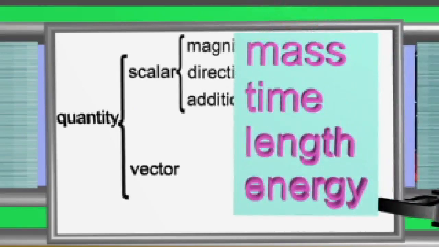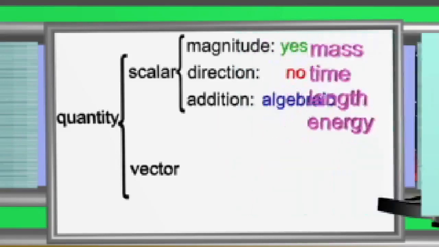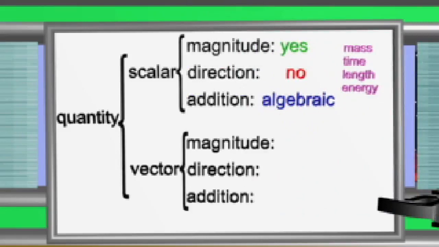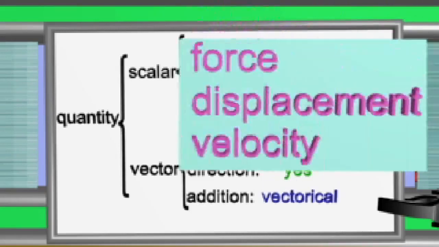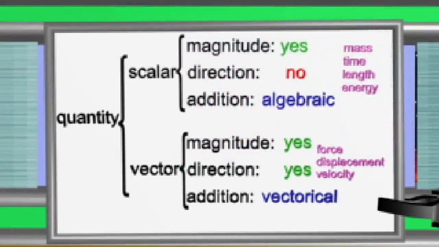Quantities such as mass, time, length, energy, etc. are scalar. Vector quantity is a quantity that has both magnitude and direction. This quantity is added together by vector methods. Quantities such as force, displacement, velocity are vector, because they have a direction.